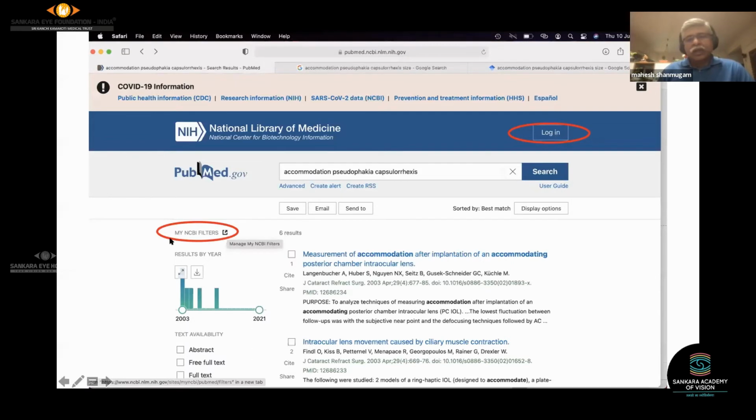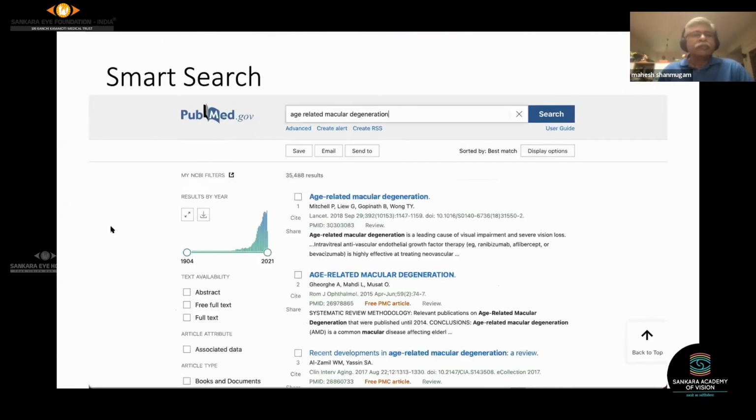And more, you can personalize the way you search with PubMed as well. You create an account, log in, and you can use these My NCBI filters. So the next time you log in, it knows that I want studies in retina, studies in humans, studies in 50 to 60 years of age. So it refines the search immediately. It applies the filters that I applied earlier and helps me search as well.